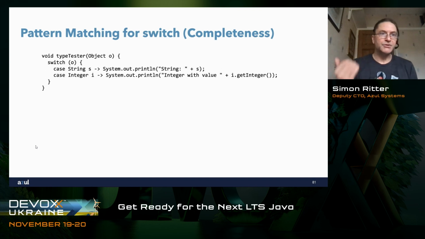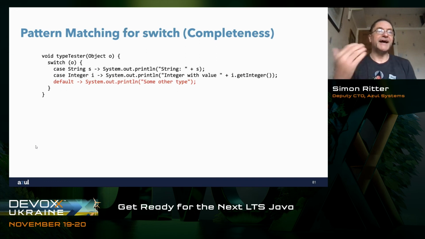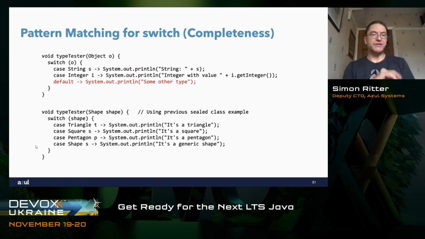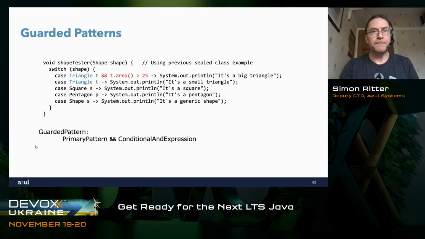So if I have a switch on an object and I only have cases for string S and integer I, the compiler will reject that, because what happens if I pass a float? In that case, we have to add a default case to it, and we can have situations where we don't have to have a default. So if I use my shape from earlier, if I switch on shape, I can have case triangle, case square, case pentagon, case shape, and the compiler will say, yes, that is a complete set of types.